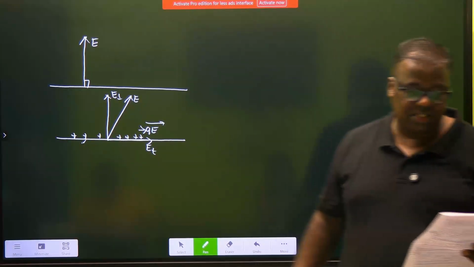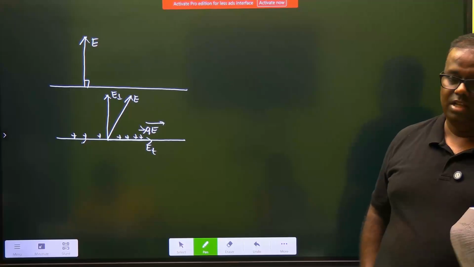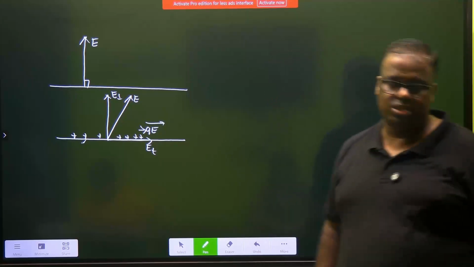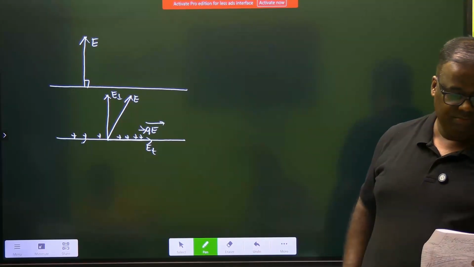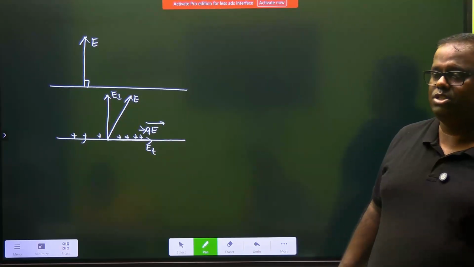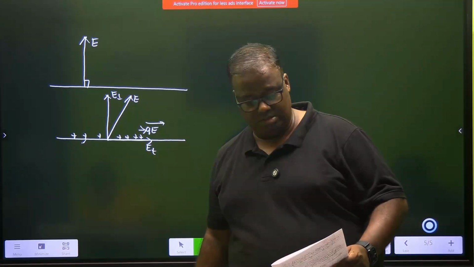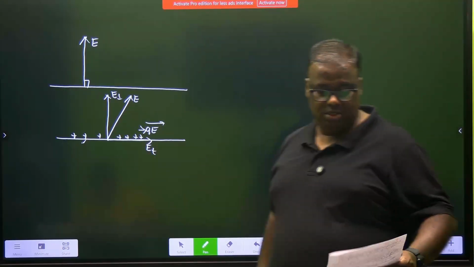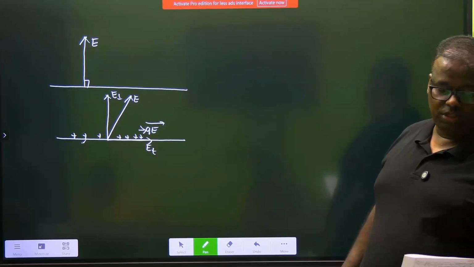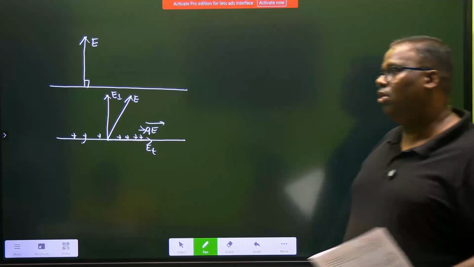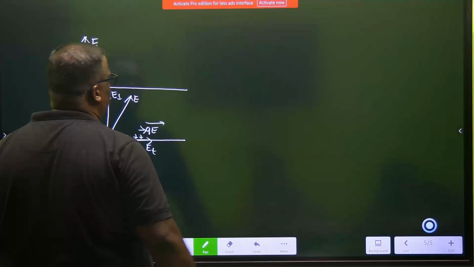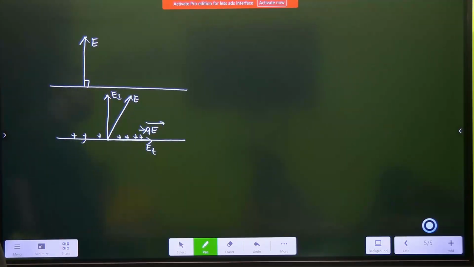Since charges are at rest in electrostatic equilibrium, the tangential component must be zero. Thus, the electric field on the surface of a conductor is always perpendicular to the surface. Want me to repeat once again?